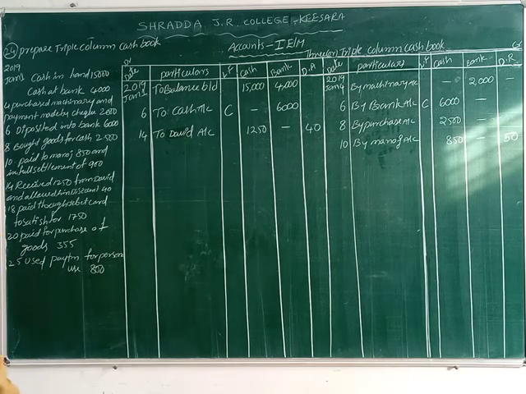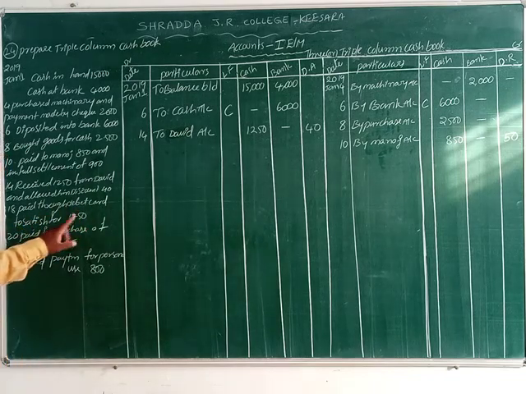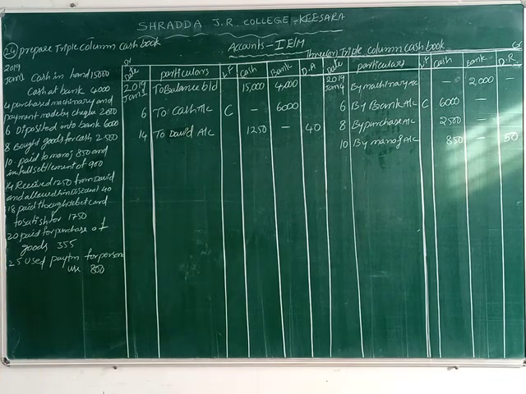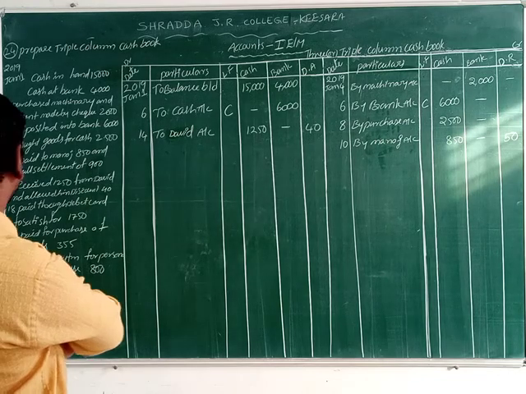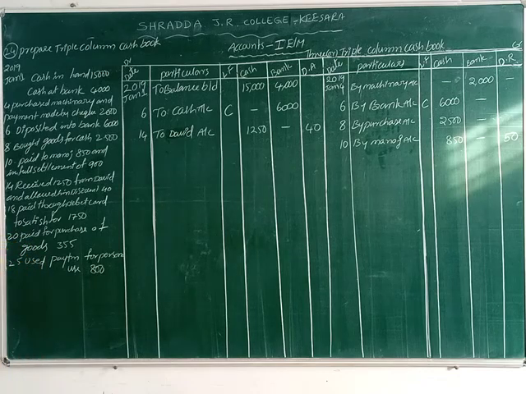It's clear now. Now next one, 18th date, paid through debit card to Satish for 1750. Paid through debit card. What do we pay here? We pay cash. Who is the receiver here? Satish is the receiver. We are not giving a check and not giving cash. We just transfer the amount by debit card.